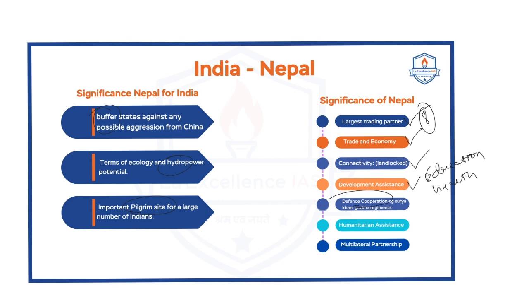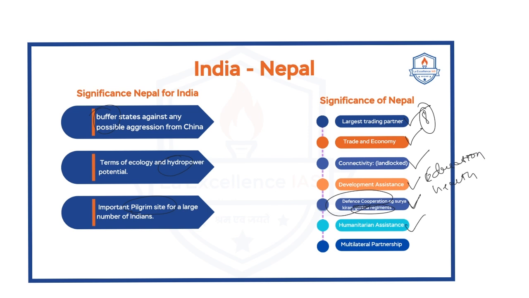Now, defense cooperation. India and Nepal have a bilateral military exercise called Surya Kiran that ensures cooperation and coordination between the militaries. Not only that, there are Gorkha regiments. There are people in the hill sections of Nepal who are being recruited and trained under the Indian Army as Gorkha regiments. Not only that, India helped in the modernization and supply of equipment to the Nepal Army and training of Nepal Army personnel.